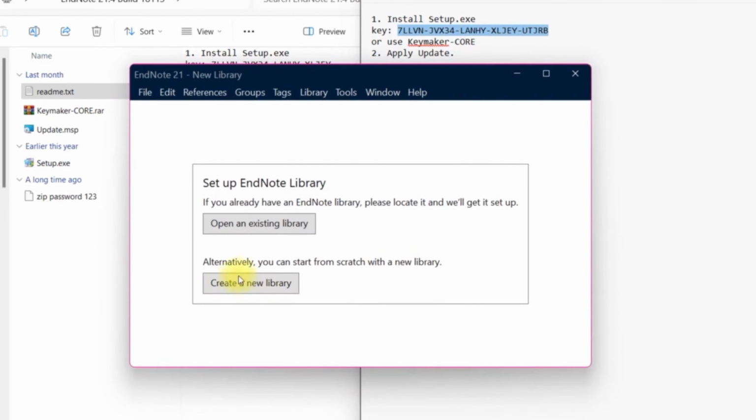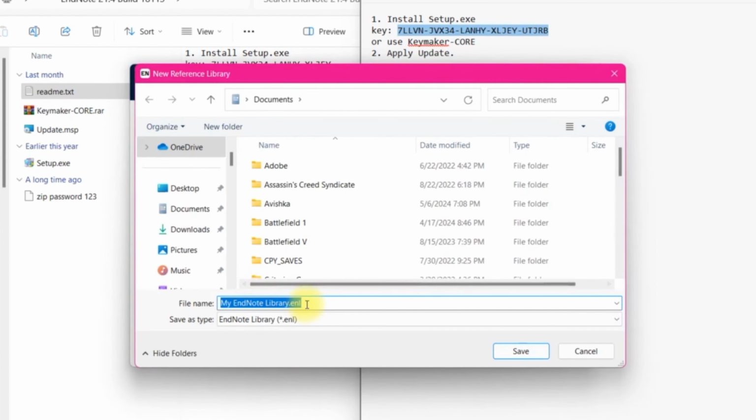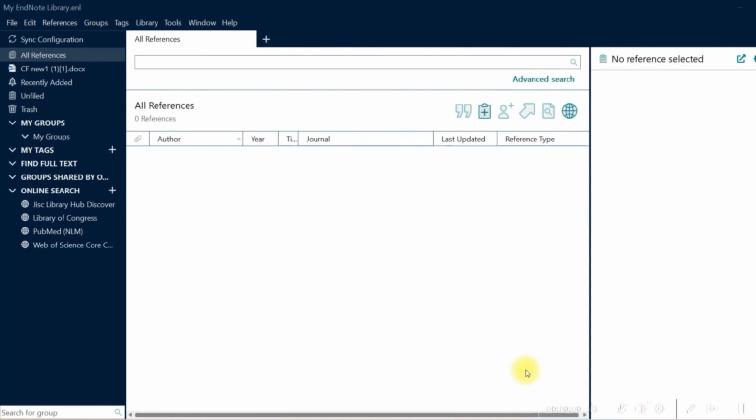Now, create new library. Select Save Path and click Save. Now, you can see the EndNote software.